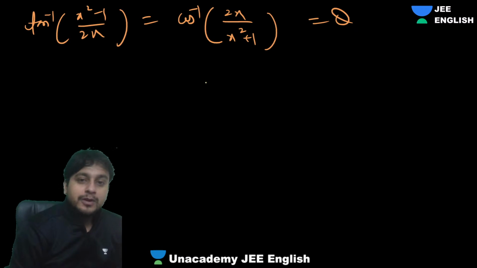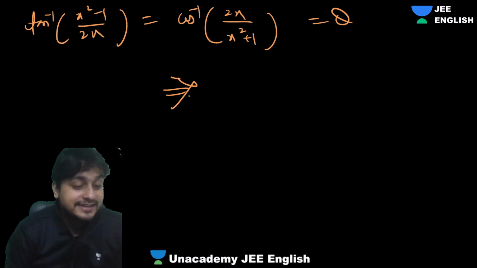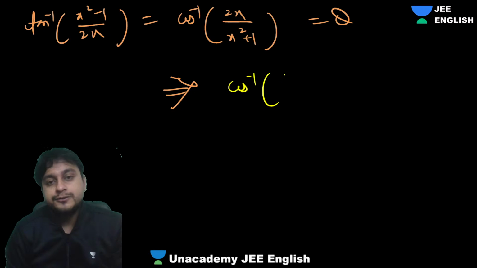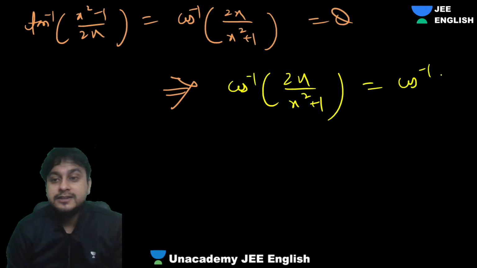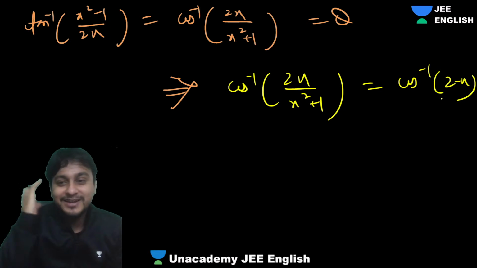From there, our equation will come out as, since this was equal to cos inverse of 2 minus x, finally our equation will be cos inverse 2x upon x square plus 1 equals cos inverse of 2 minus x. It is not a quadratic. It's coming out to be a cubic, isn't it, guys?